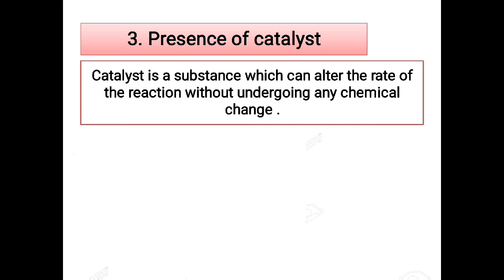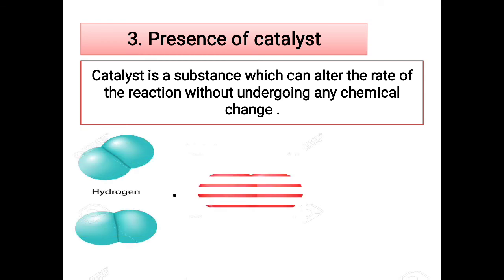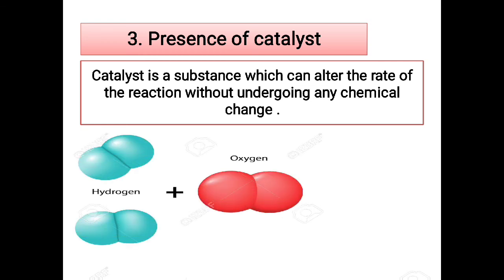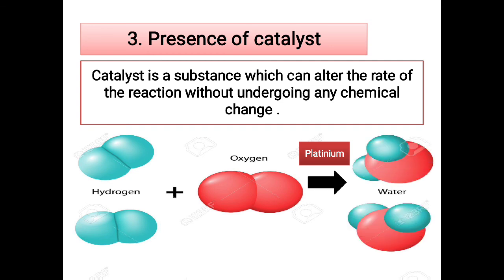For example, here I have taken the example of formation of water. If you take hydrogen gas and oxygen gas together at normal room temperature, they don't react with each other unless a catalyst is present. But if this hydrogen and oxygen are put in finely divided platinum as a catalyst, then you will see a vigorous reaction take place and they get converted into water. So at normal room temperature the reaction is not happening, but in the presence of a catalyst, the reaction happens at a faster rate.